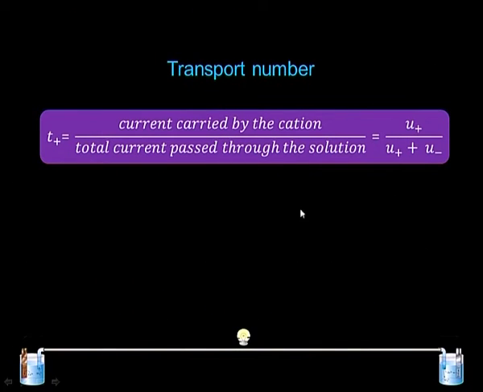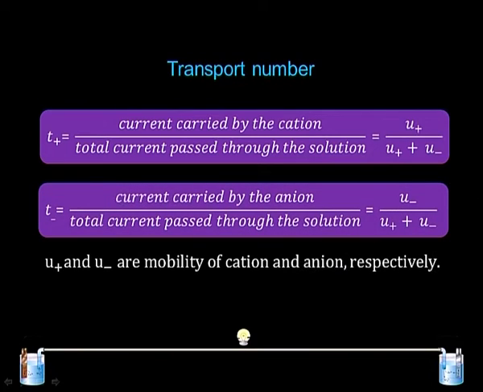If you try to put it in a formula, T plus, the transport number of the cation, is equal to the current carried by the cation divided by the total current passed through the solution, or it is equal to the mobility of the cation divided by the sum of the mobilities of cation and anion.